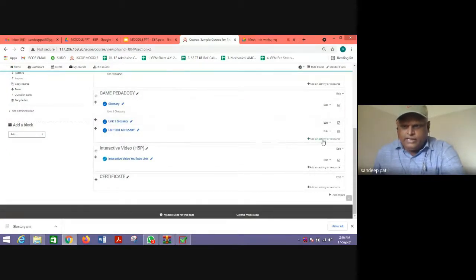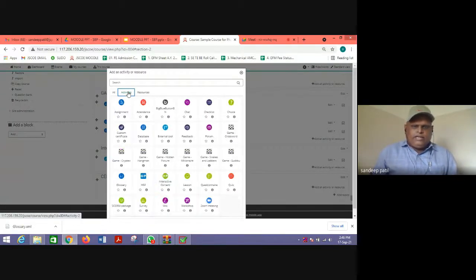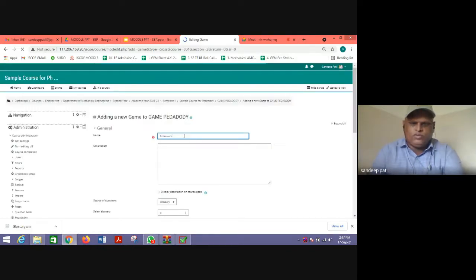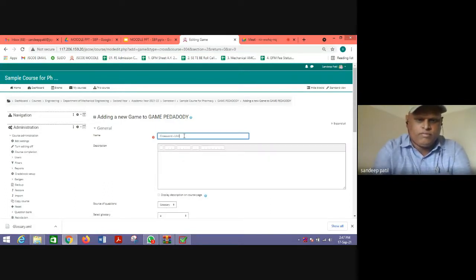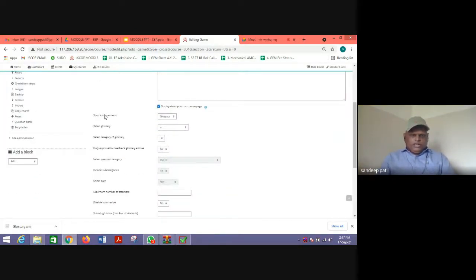Okay, so let us add here, click add an activity or resource. Let us add the activity game crossword. So if you click here on the crossword game, suppose you give the name crossword unit 1. Okay, you can write any description, click display description. Then we select the source of questions. There are three types of source of questions: you can select glossary, you can select questions, you can select quiz. So let us select glossary.